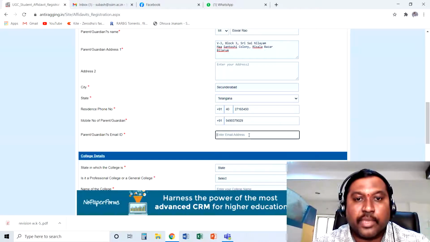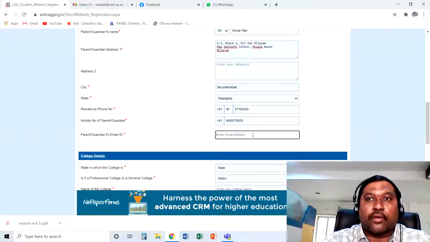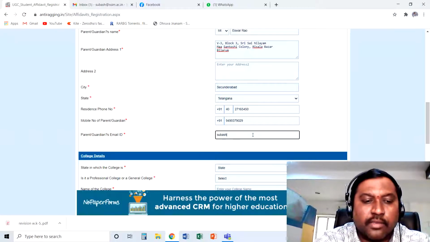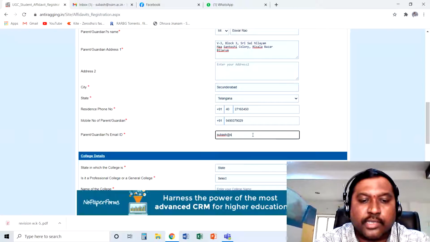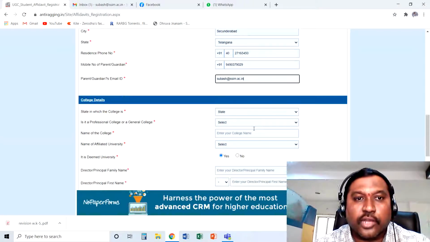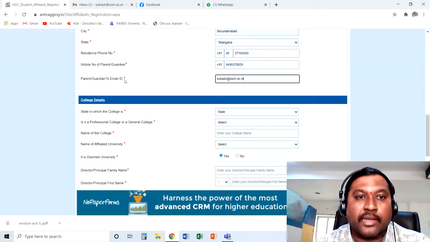Okay. And parent and guardian email ID, again this is where students will definitely have a doubt, because most of the fathers will not have their mail IDs. So what to do? If your father has a mail ID, obviously you can fill that. Otherwise you can repeat your own mail ID. So I am just giving my own mail ID, subashssim.ac.in. Nothing wrong in that. You have to fill that column with some value. Don't leave it blank, it is mandatory.